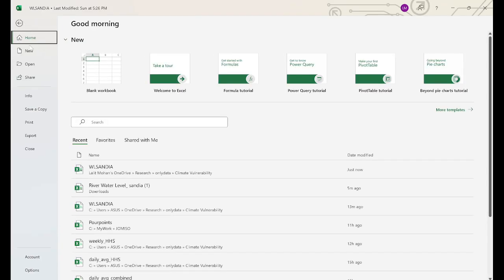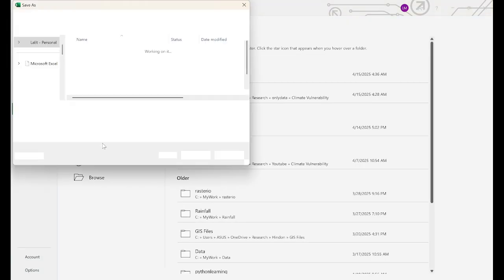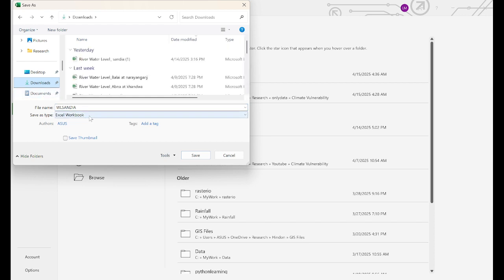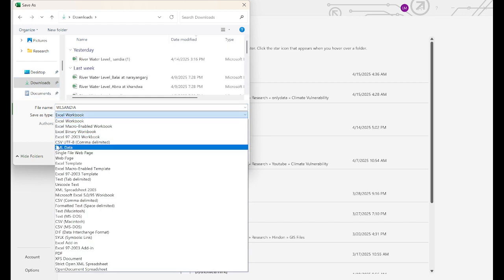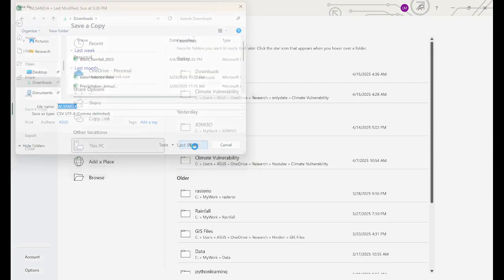What I did is I just saved a copy of this one, and I'm showing you how I did it so that if any beginner has just started, they will not have any problem, right? Go to Save As, then CSV UTF-8, this one. Save.